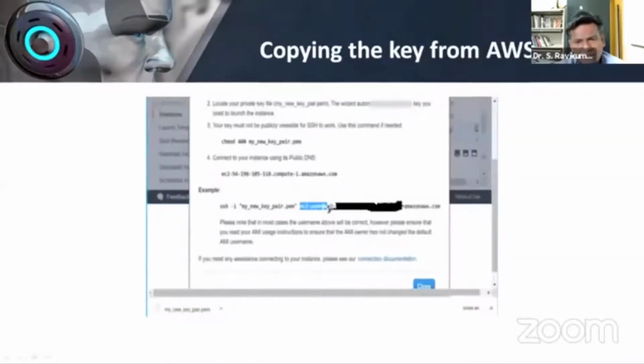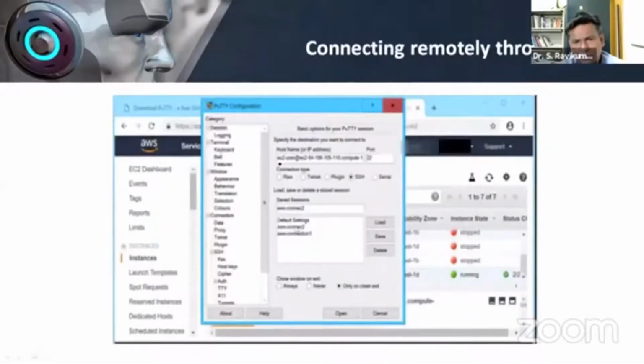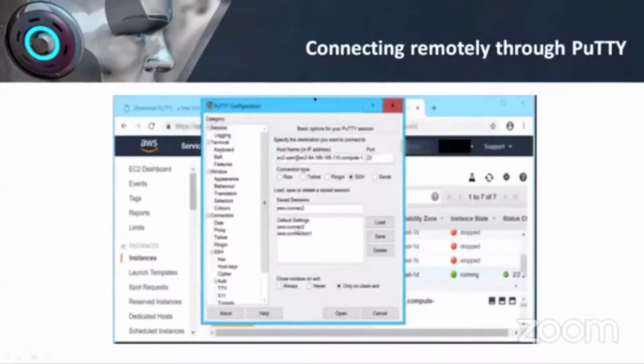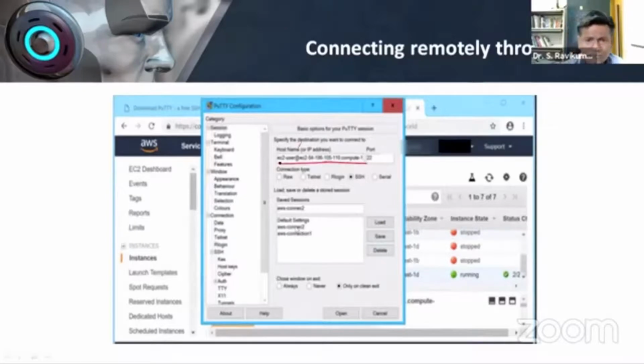I have masked it because of security reasons. So this is the key. We have to copy it and paste it into putty. Here you can see I am pasting it in this part so that we can access my Linux server. For this reason only we need the putty software.